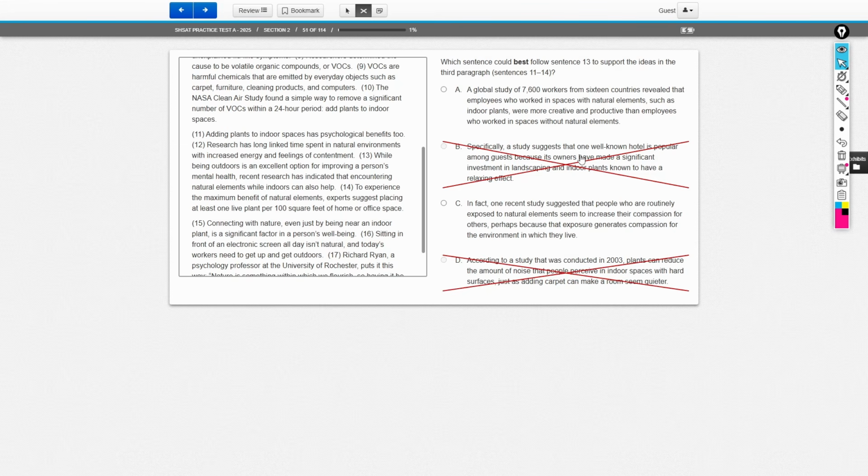A global study of 7,600 workers from 16 countries revealed that employees who worked in spaces with natural elements, such as indoor plants, were more creative and productive than employees who worked in spaces without natural elements. This is going to be the answer, right? We talk about productivity. We have specific numbers, which makes this a really good figure. This makes it a good example because we have direct numbers, and then we have a cause and effect relationship. Having plants indoors causes people to be more productive. That is the relationship we wanted to show.